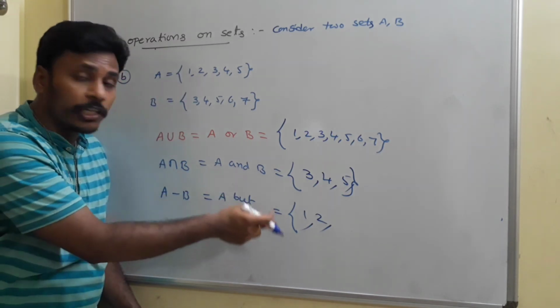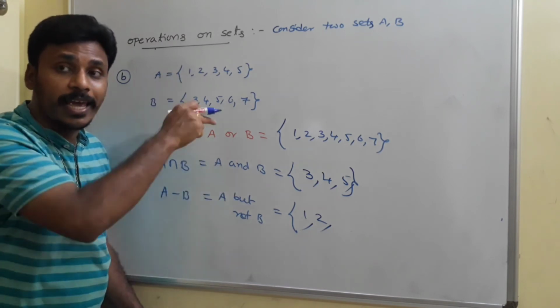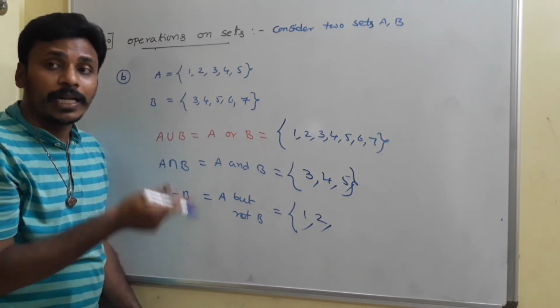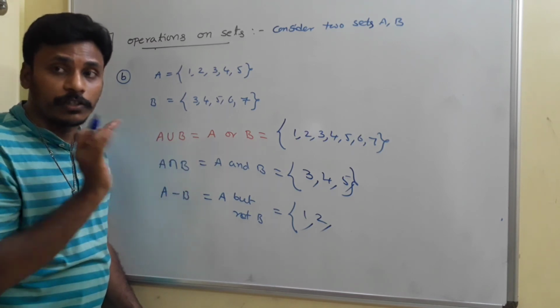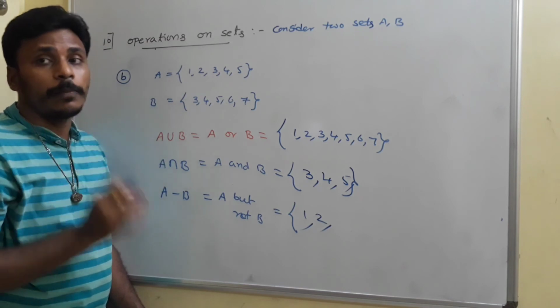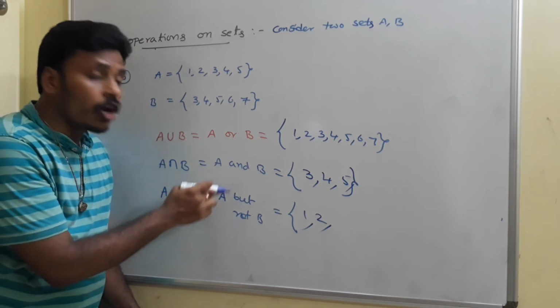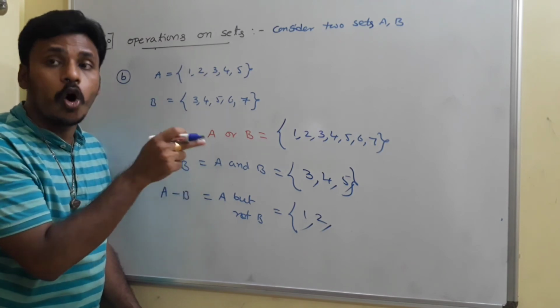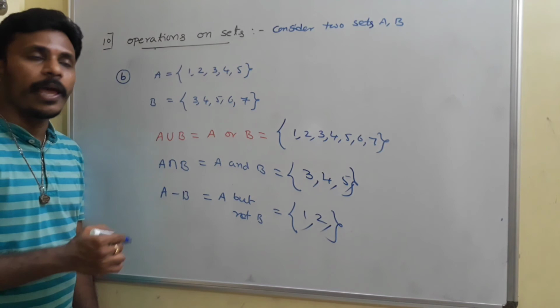You are going to list the elements which are in A but not in B. So leave that 3. 4, you don't need. 5, you don't need because it is in both the sets. 6, is it in A? No. So don't think about it. So these two are the only elements of A minus B.